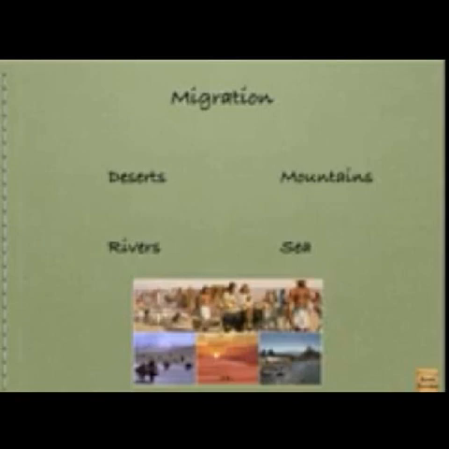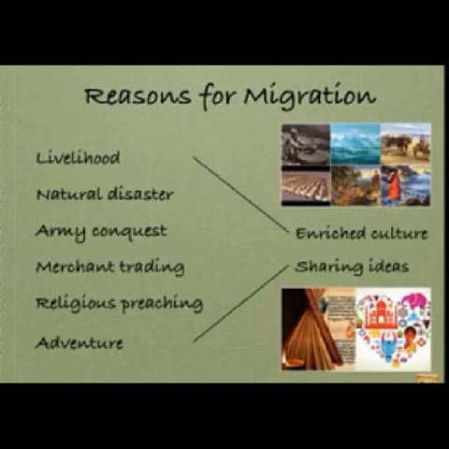Okay. See, next we are going to see about migration. What is migration? The people moved from one place to another. They crossed the deserts, mountains, rivers and seas. Why did the people migrate from one place to another? They needed a settled life, livelihood, natural disaster, army conquest, merchant trading, religious preaching, adventures. What is the reason? What is the advantage?